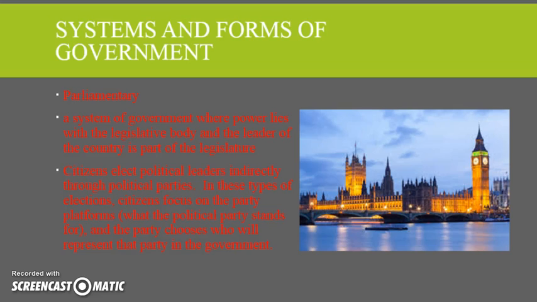The next type of government is a parliamentary system. This is a system of government where power lies with the legislative body, and the leader of the country is part of that legislature. So with this, citizens don't really elect political leaders. It's not a focus on the person, it's a focus on the political party. And with those types of elections, you're not really voting for Barack Obama or some other candidate. You are voting for the political party.